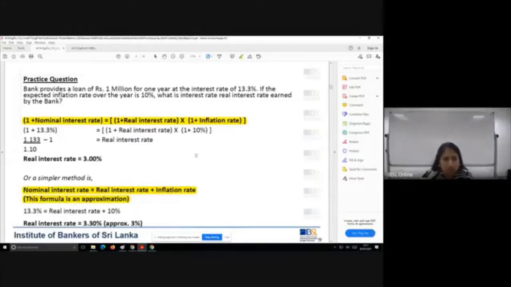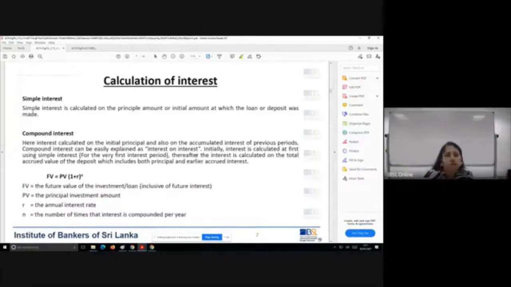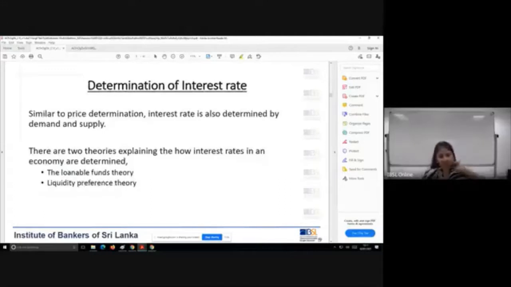All right. And then we went through the ways in which interest rate is calculated. So we saw there were two ways, simple and compound, and how these two were different. On a compound interest rate, you get interest on interest as well, whereas that situation doesn't occur in simple interest rate. And this particular formula is the formula for compound interest rate.